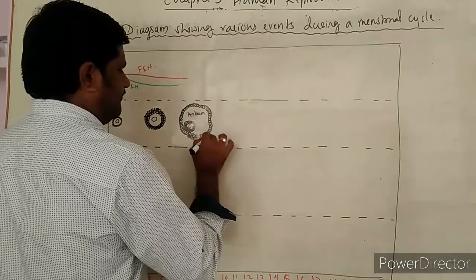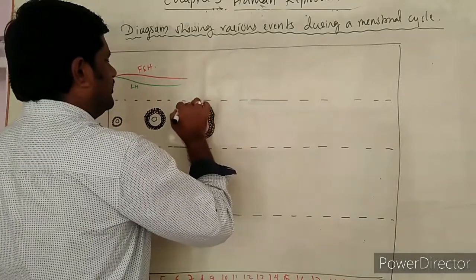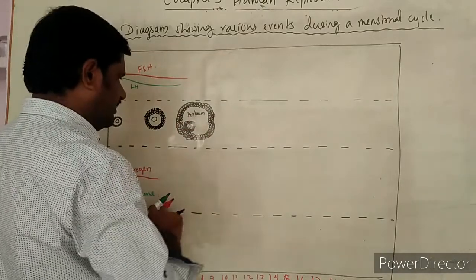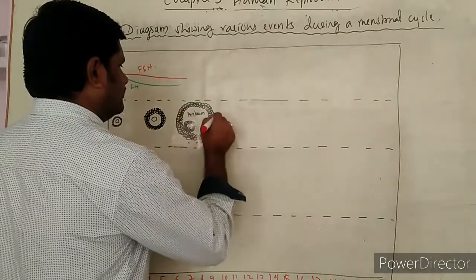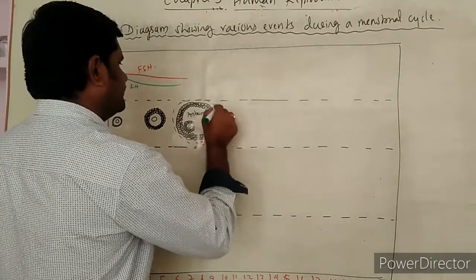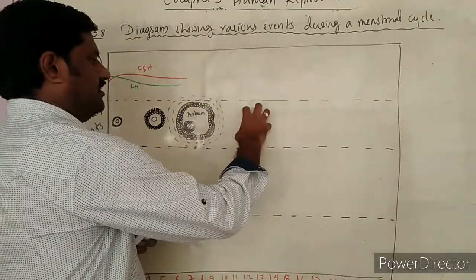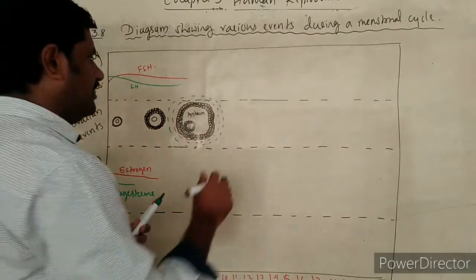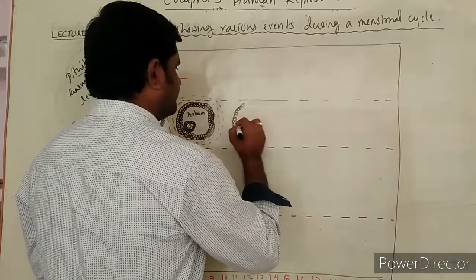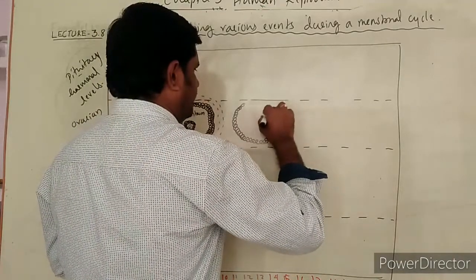After this tertiary follicle, thecal layers are also formed simultaneously. You are observing the thecal layers here. And ultimately what is formed is the Graafian follicle. I am going to show the Graafian follicle here.